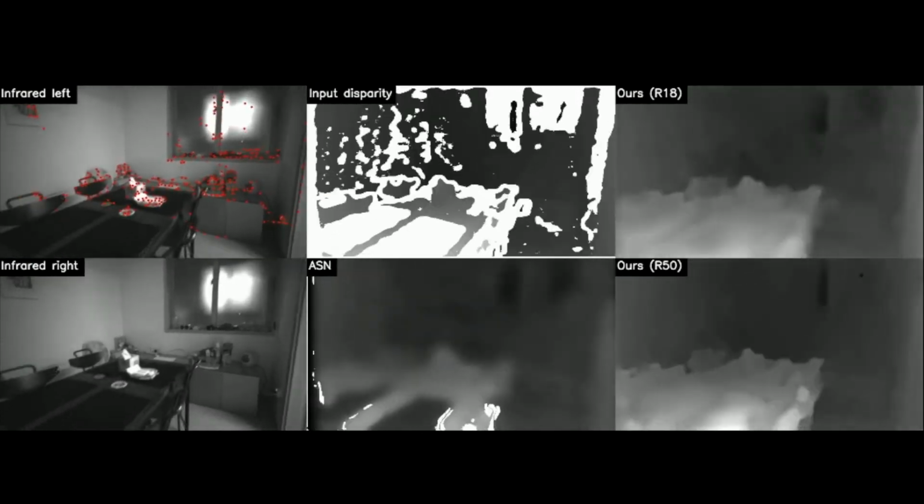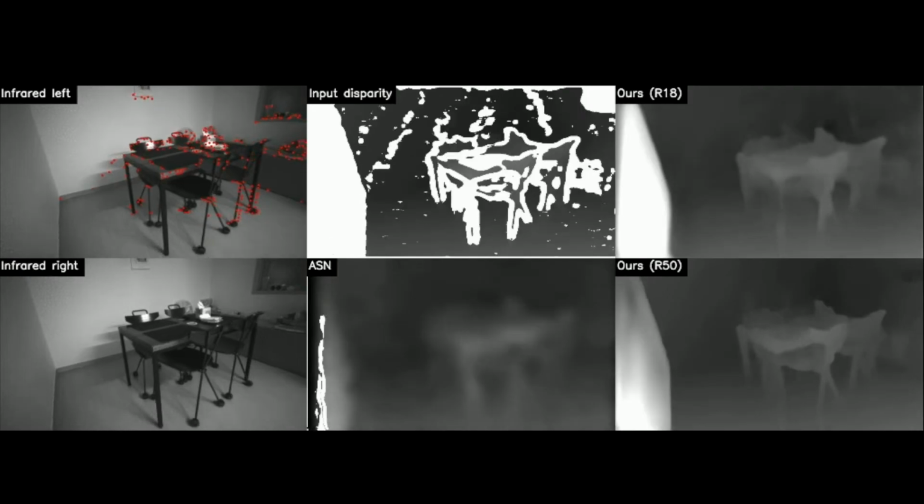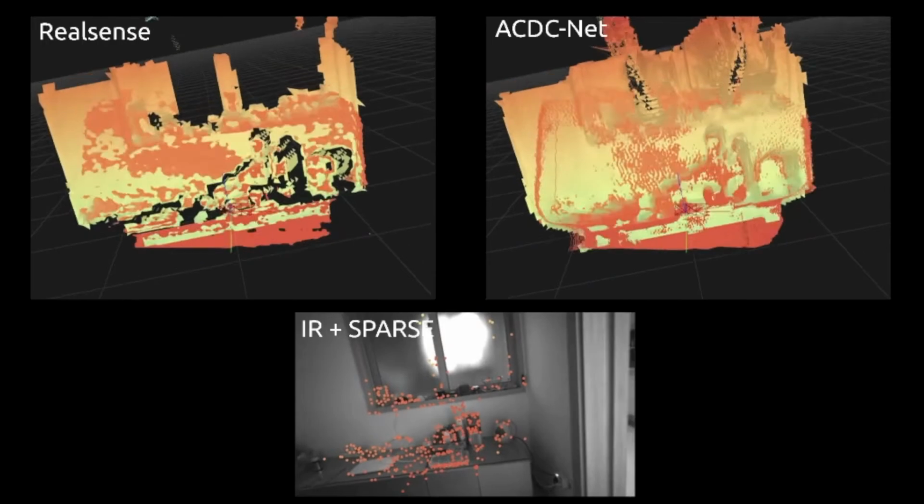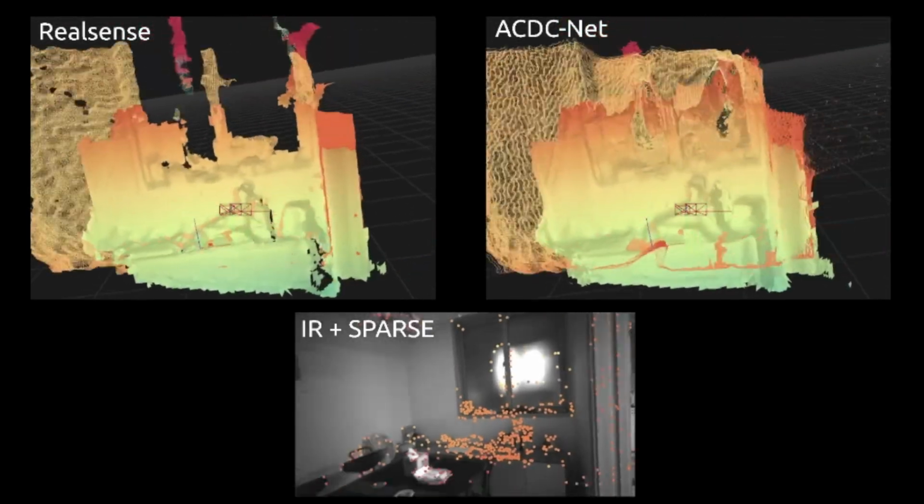The first column shows the infrared images, where the 3D landmarks are overlaid on the left image. The second column shows the semi-dense disparity maps from the RealSense sensor, and below the predictions from Active StereoNet, which is the most similar method to ours. The last column shows our method with a ResNet 18 and a ResNet 50 encoder. The video shows that our method provides much crisper results than Active StereoNet. Our method's predictions are also consistent in 3D.